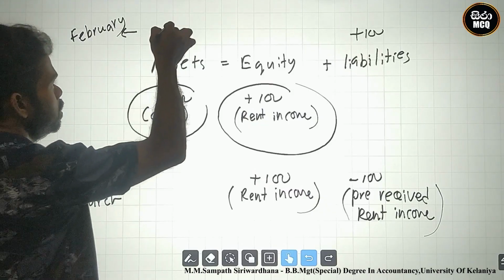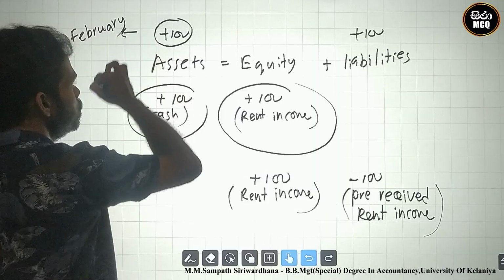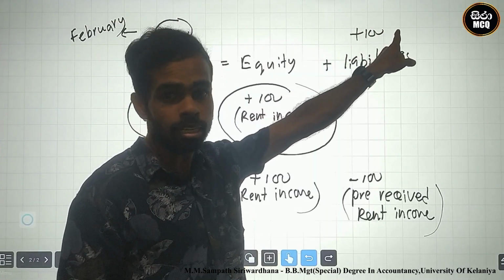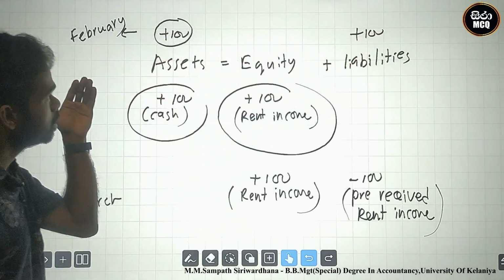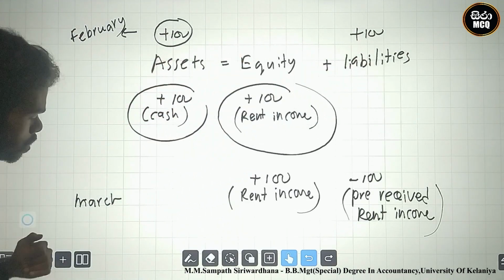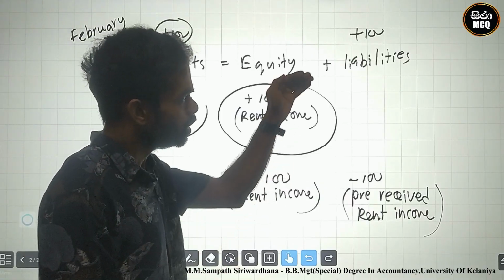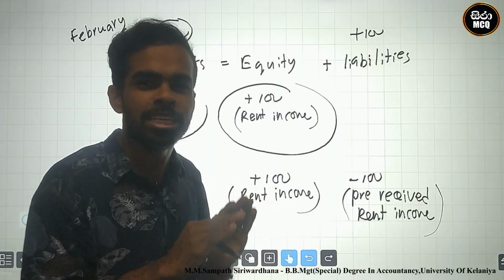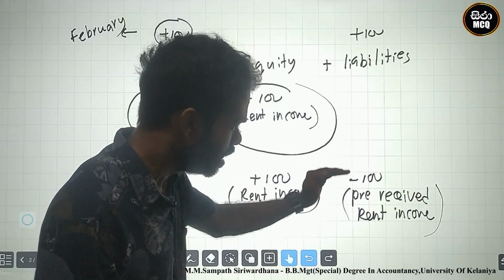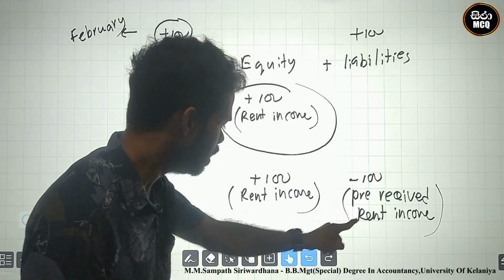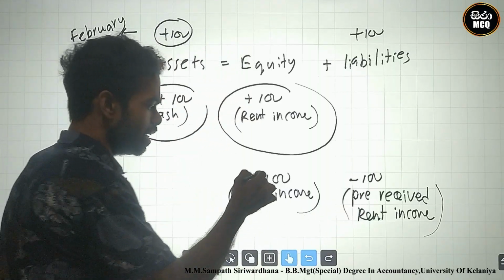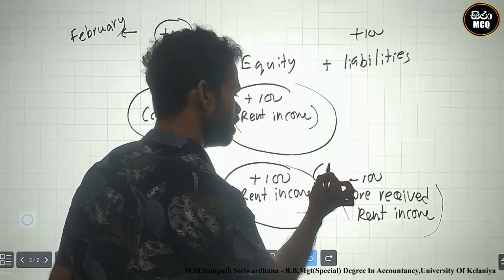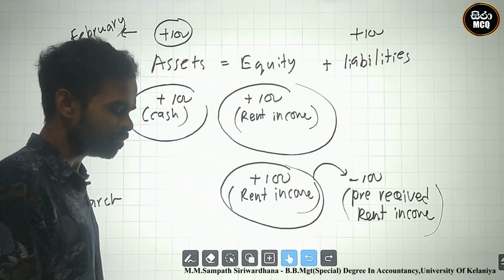In the February accounts we identify pre-received rent income. When March comes, the pre-received income is eliminated, because it is now March rent income. So we deduct from pre-received income and identify the rent income. The impact is a liability decreasing.